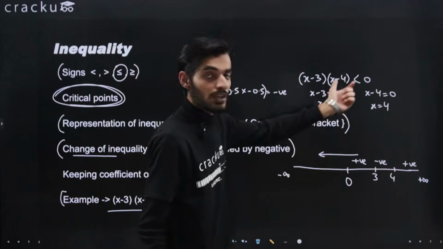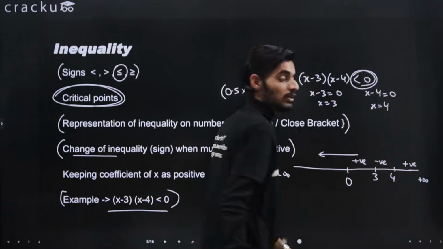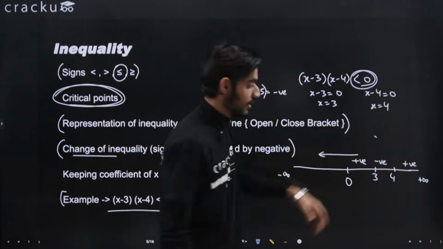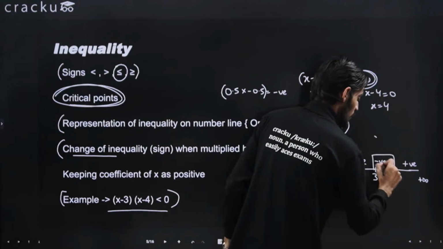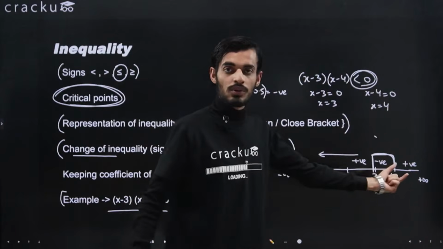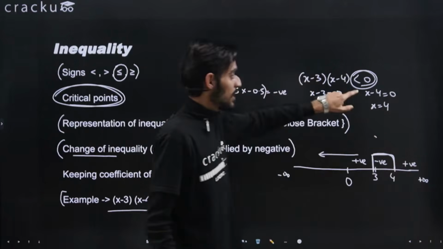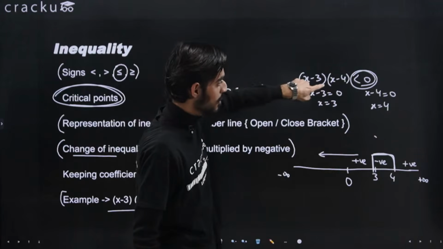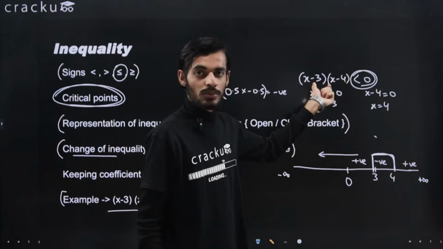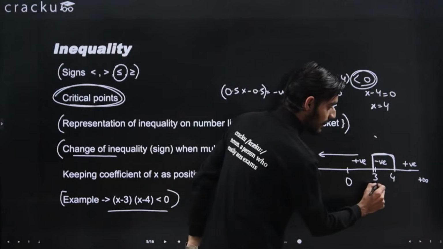Now you need to see what you are asked to calculate. You want the final result to be less than 0, that is, you want the final result to be negative. And in this interval, you can see that the answer is coming out to be negative. So the answer for this term will be negative in this range from 3 to 4, right? Because here all the values are positive, here also all the values are positive, and you are asked for the product of these numbers to be less than 0, that is negative. So from 3 to 4 the product of these two quantities is negative. So it will lie in the range of 3 to 4.